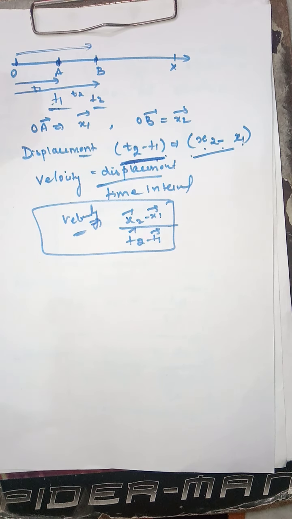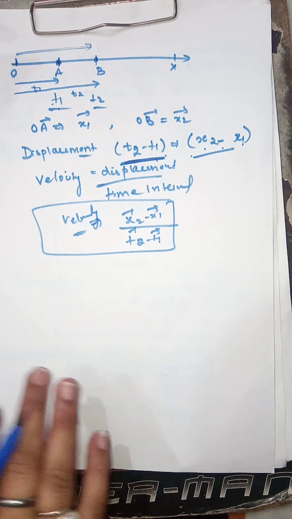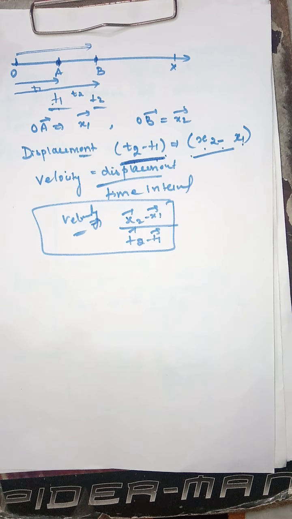This is the expression of our velocity. So, in this way we are done with velocity: what velocity is, what uniform motion is, and how it is considered in a straight line.